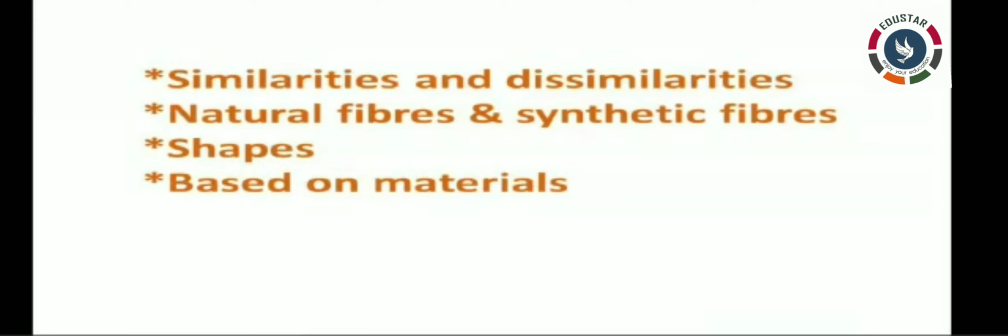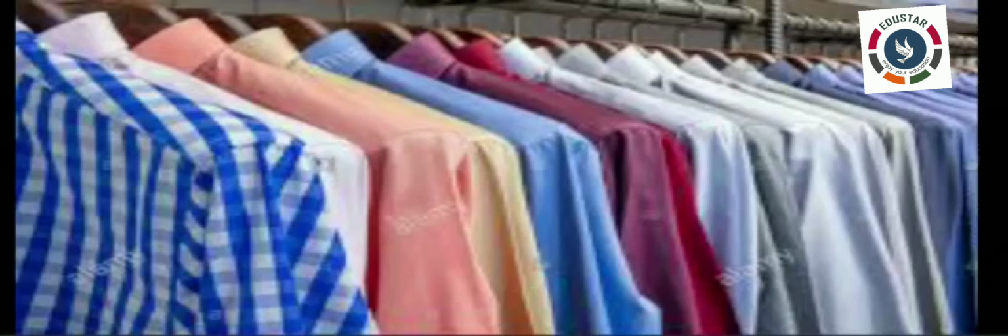Sometimes classification of things can be based on the materials they are made of. For example, if you go to buy any dress materials, they are classified as casual wear, formal wear, cotton dress, western type, like different classification we can see based on the materials.